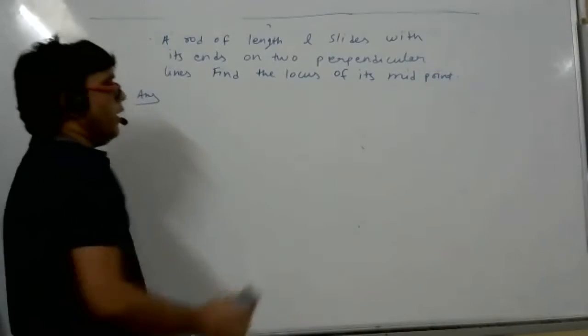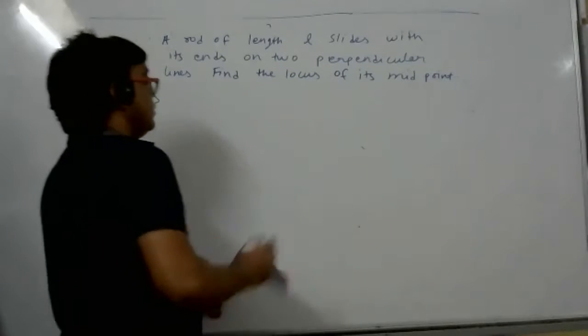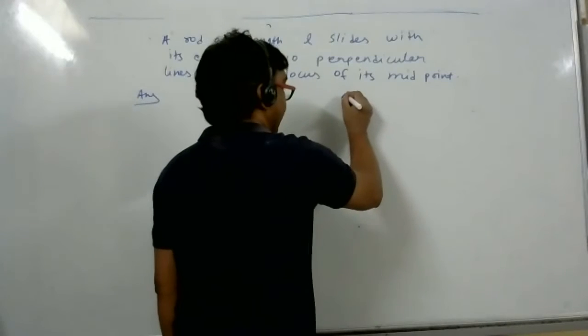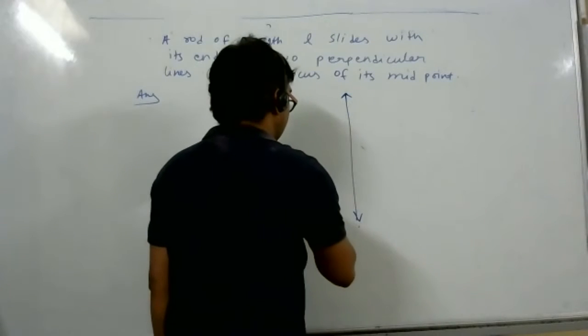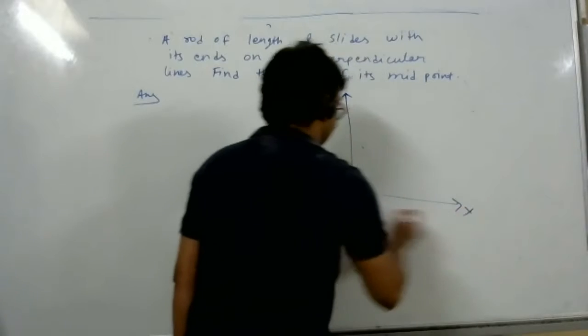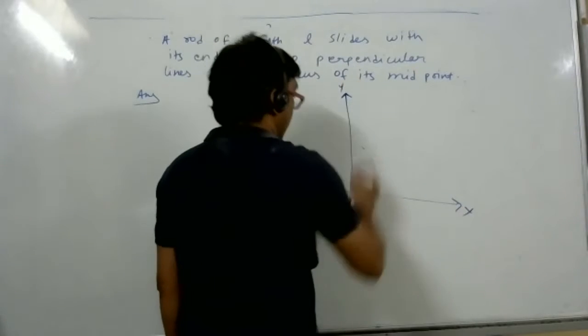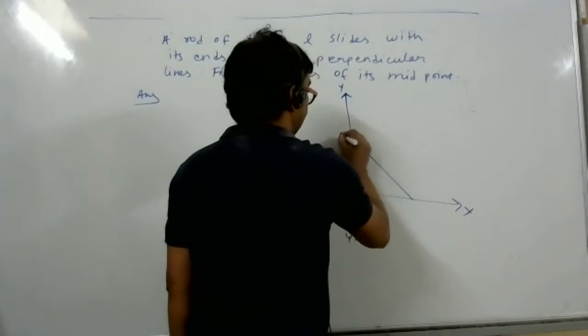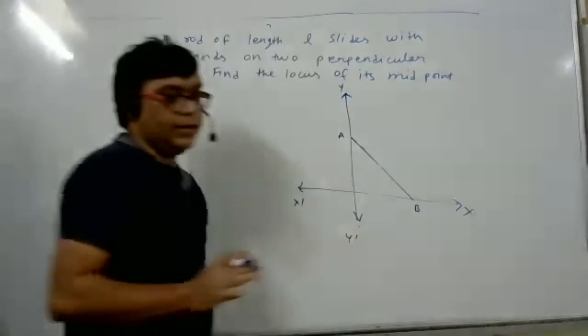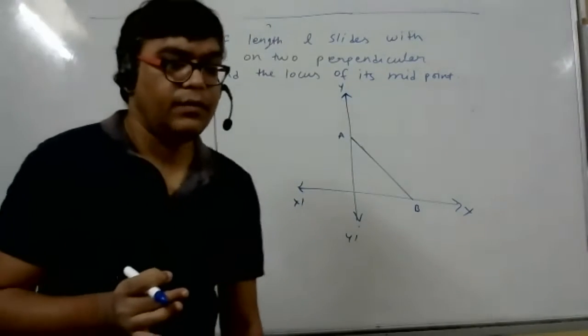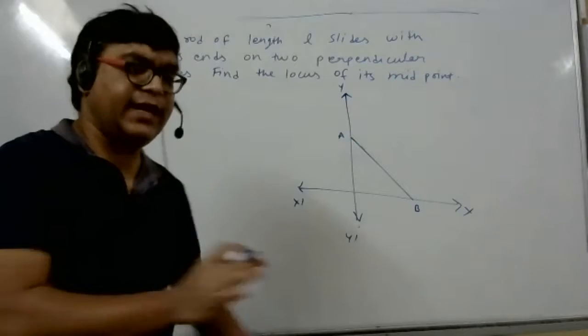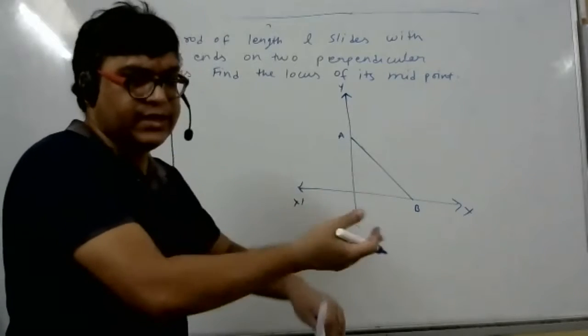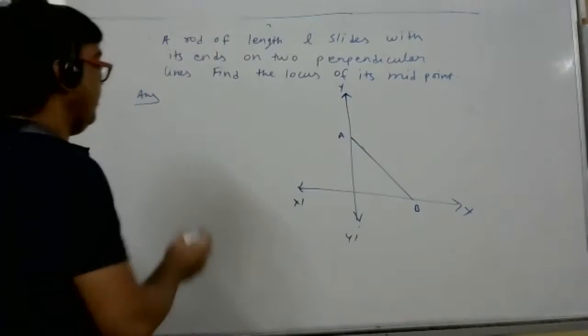This is the question. Now let us do the sum. So Ananya will again help me. Ananya, what is the method to find the locus? First we have to take an arbitrary point P. Suppose we took any instant, the rod is sliding, any one instant we take, and we take the midpoint.